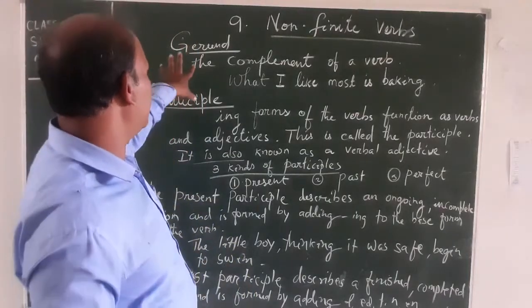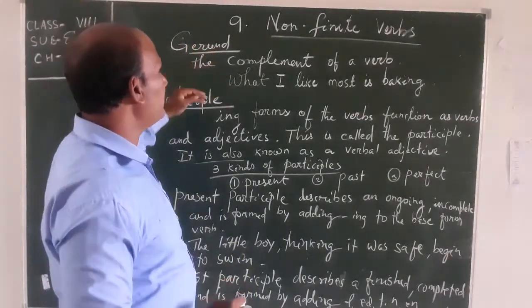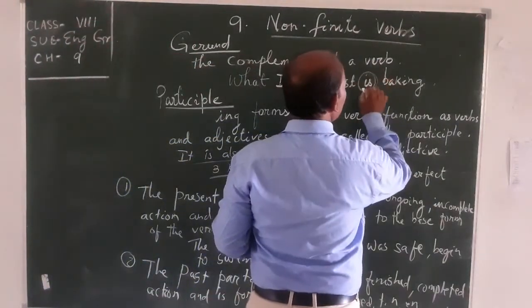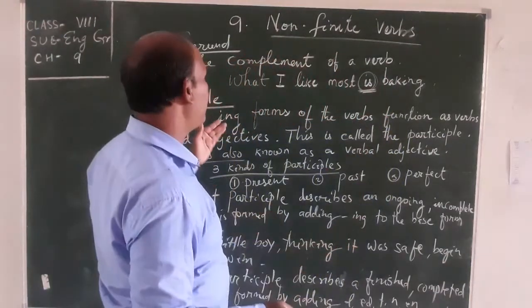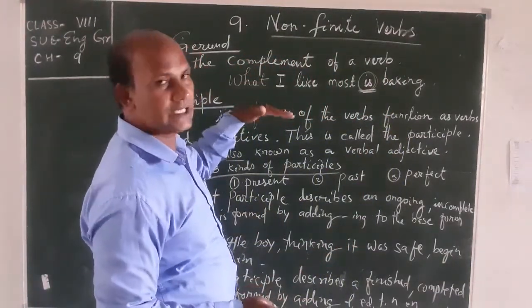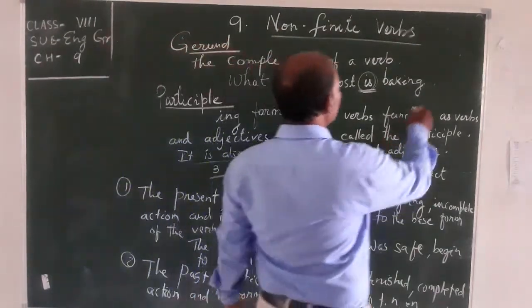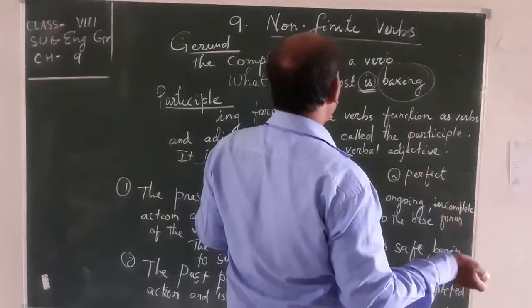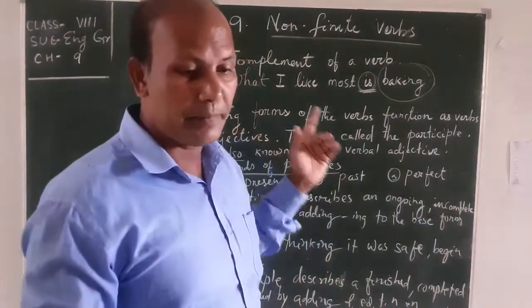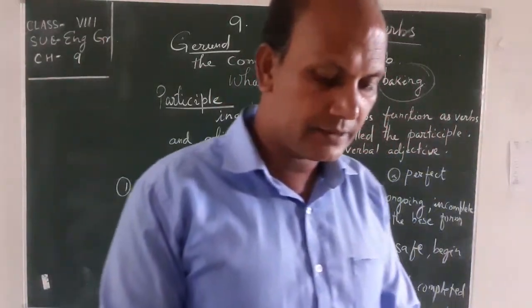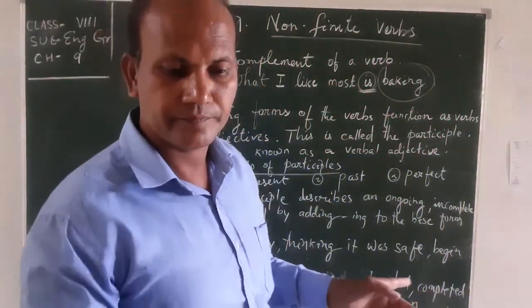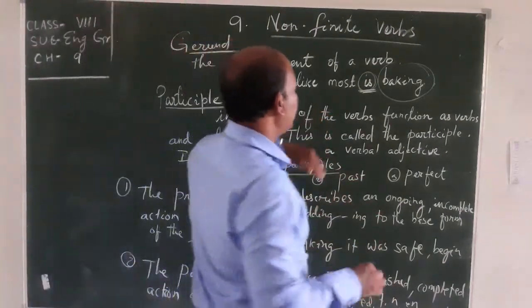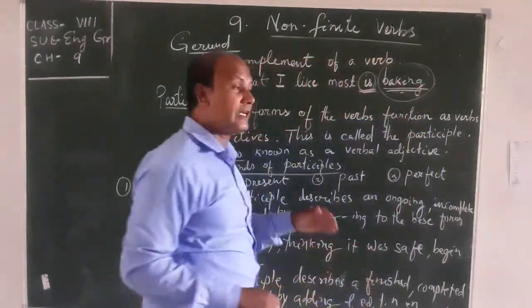Gerund. This last point, the complement of a verb. Do you know this is the auxiliary verb? Is, yes, this form of verb. What I like most is, after is there is the theme. Is it clear? So did you understand this? This is the general use, acting as a noun.